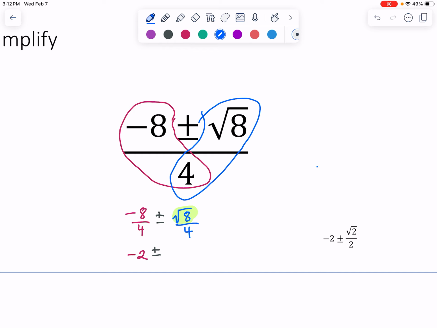Okay, so 8 breaks into 2 and 4, 2 and 2. So we have one pair of 2's and one lonely 2. And so 2 square roots of 2 is the new numerator.